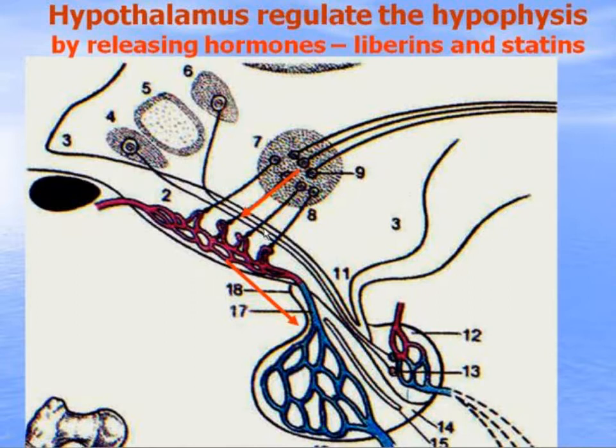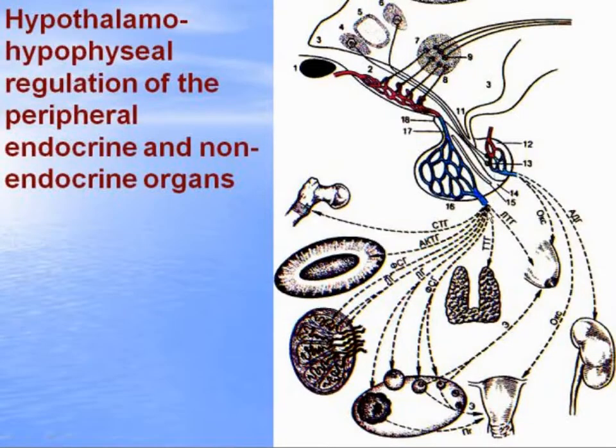And there is also a parahypophyseal way through the autonomic nervous system, because the hypothalamus is the highest center of the autonomic nervous system. Sympathetic or parasympathetic nerves can reach peripheral endocrine organs and regulate their activity. This slide demonstrates as a whole the hypothalamo-hypophyseal regulation of the peripheral endocrine and non-endocrine organs.